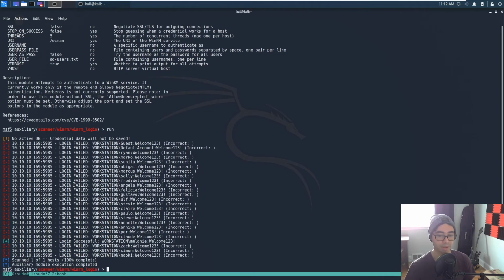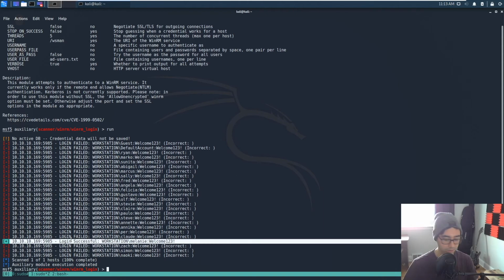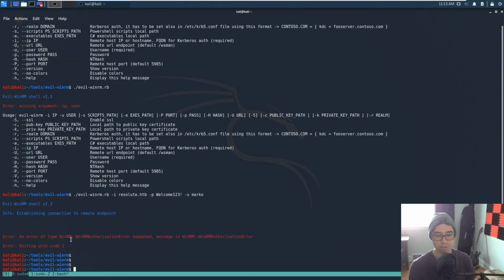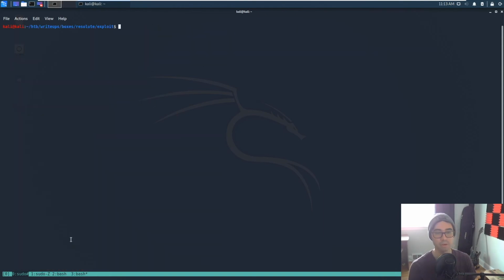And it looks like we have a hit. So let's take note of this. We were able to log into the machine using Windows remoting as Melanie user with the password welcome123. So I'm going to take note of this immediately. Copy this. It's always good to stay organized so you can remember which users you've compromised during a pen test. And also, if you need to ever come back to the box, it's very useful to have those credentials at hand.